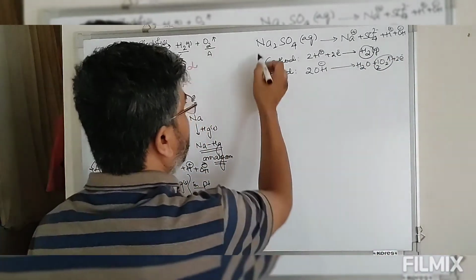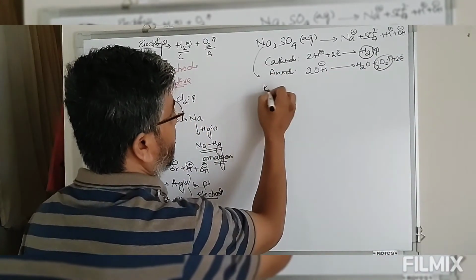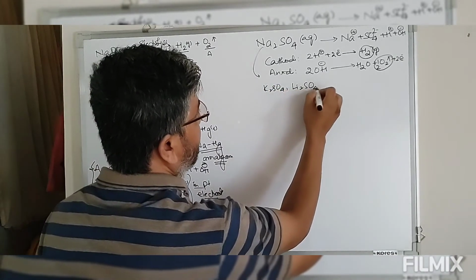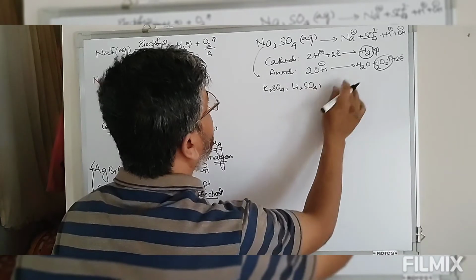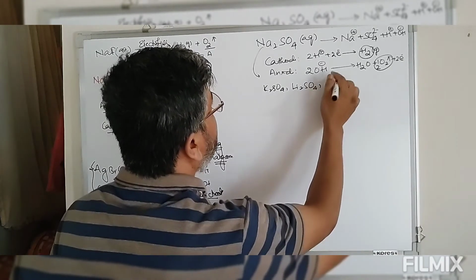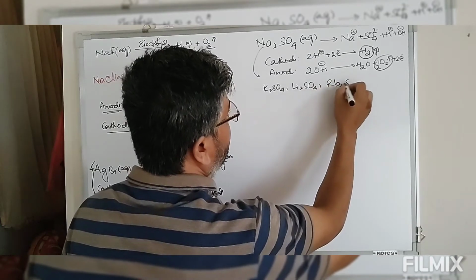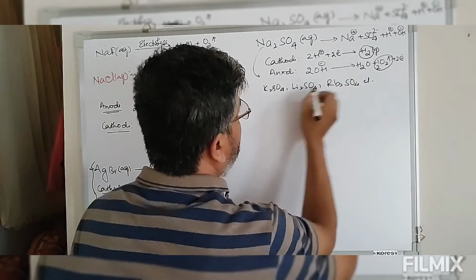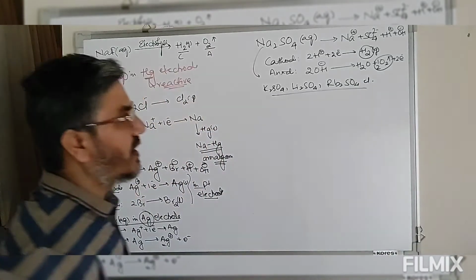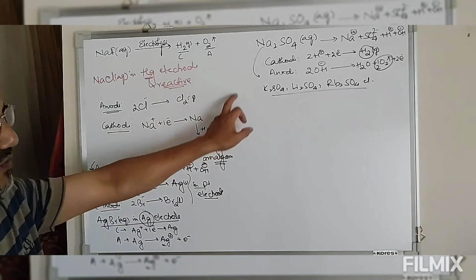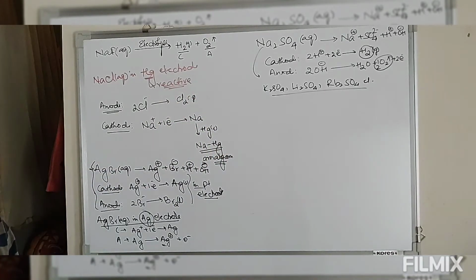The same product is obtained if we take potassium sulfate, lithium sulfate, rubidium sulfate, etc. So for the sulfates of alkali and alkaline earth metals, when electrolyzed, at cathode we have hydrogen gas, at anode we have oxygen gas.